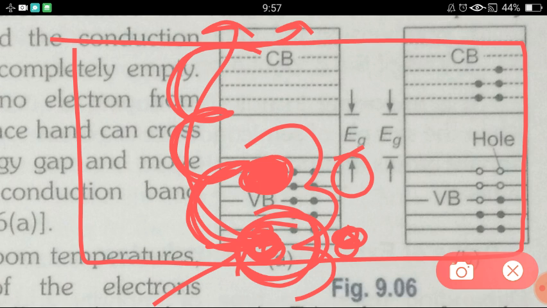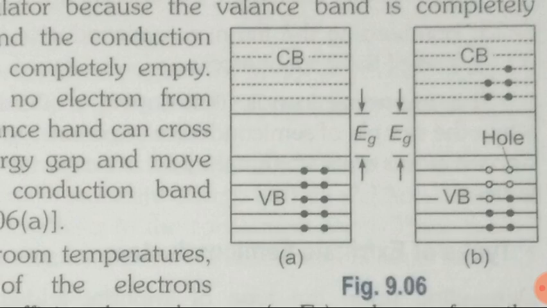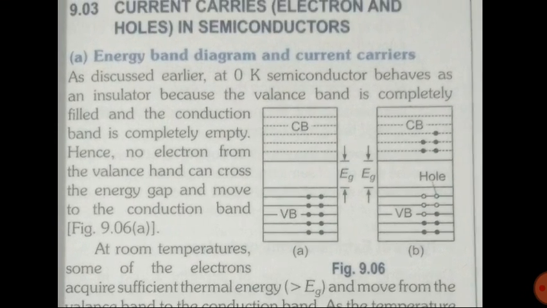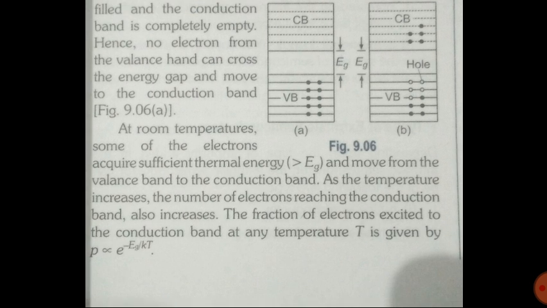So actual motion is there in electrons. Because of electrons, holes are generated. Whatever place the electron left, holes are generated there, and we feel that holes are also moving in the backward direction, but holes are not moving. So these electrons and holes are called current carriers in semiconductors.